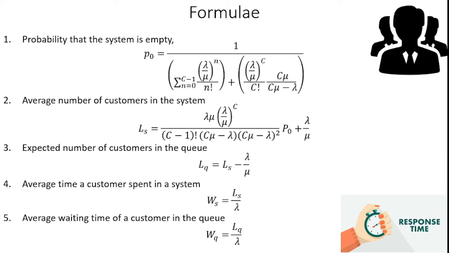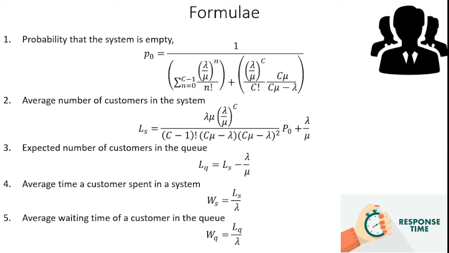In the previous formula, the average number of customers in the system we identified through LS, so the same value can be used in the WS formula also. So the average time the customer spends in the system is WS is equal to LS by lambda.